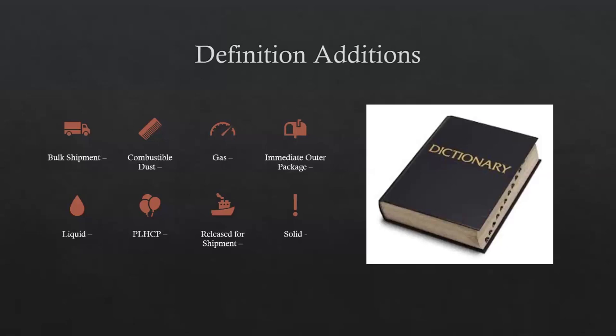All right, first up, OSHA has added some new definitions to the hazard communication standard. OSHA has added definitions of solid, liquid, and gases. Notably, it also added a definition of combustible dust. And while OSHA does not have a combustible dust standard, this new definition will aid in the enforcement of these types of hazards in the workplace. And further, they added new definitions for bulk shipments, immediate outer package, and release for shipment for better understanding of labels on shipped containers. And lastly, an added definition of PLCP, which stands for physician or other licensed healthcare professional.